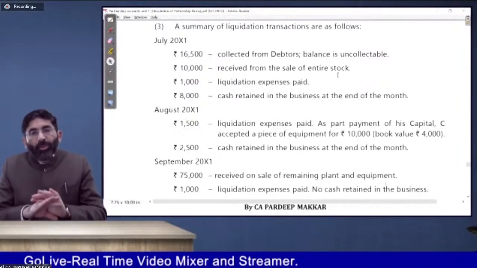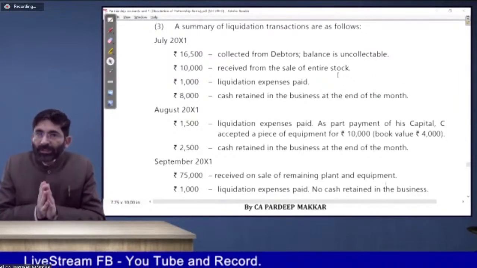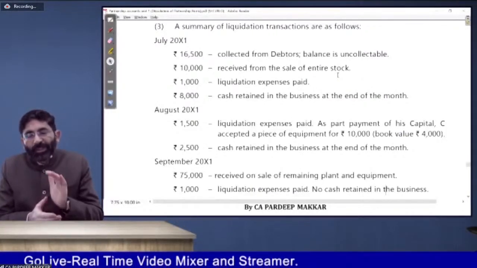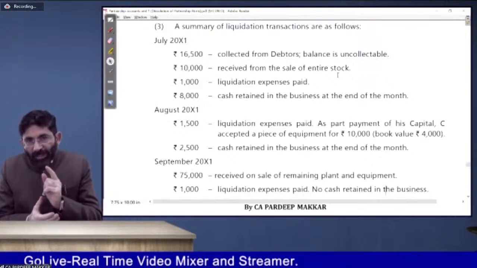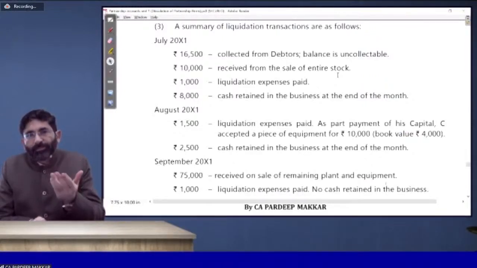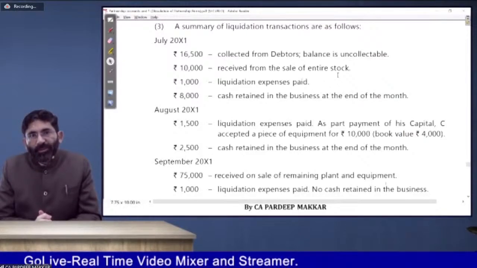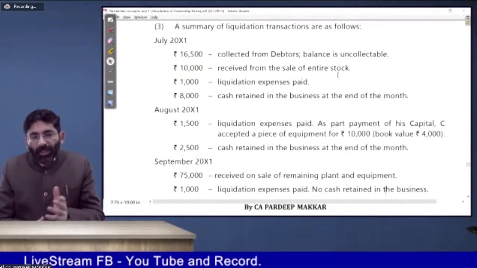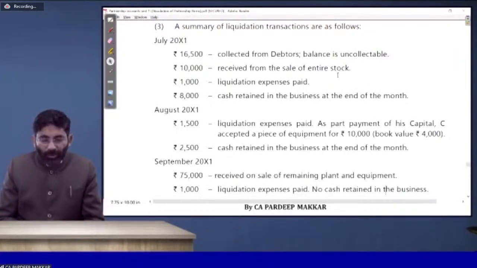No amount comes to us in this case because in August there is no sale. Instead, out of 8,000, 1,500 is to be deducted as an expense, 2,500 is to be retained, and the balance is to be paid to the creditors or the partner's loan, whomsoever is eligible to get the amount.